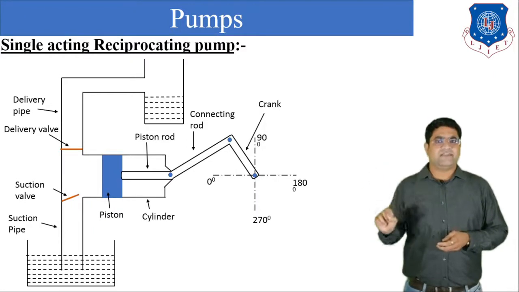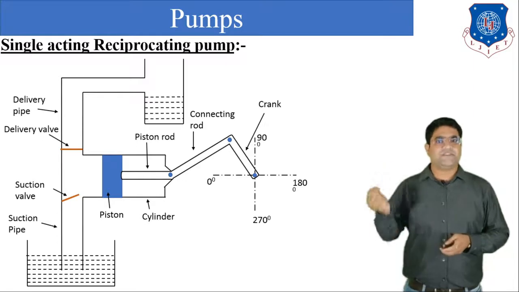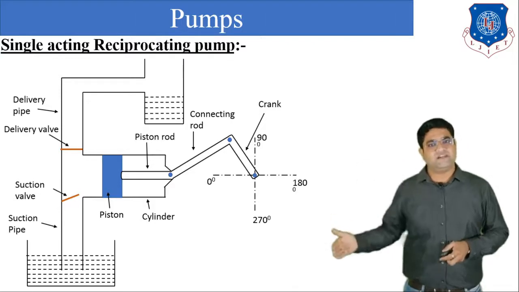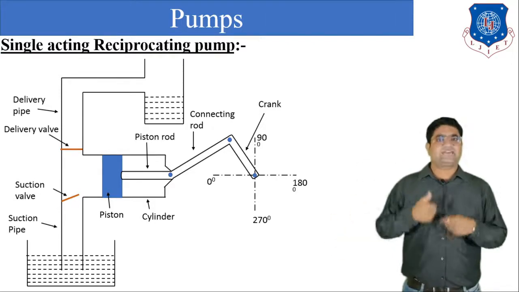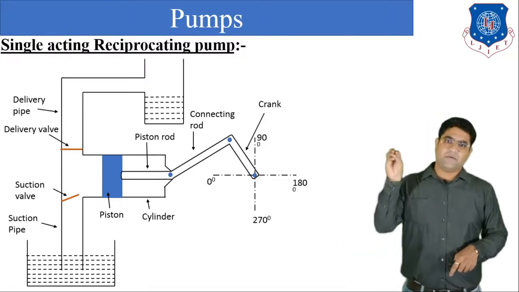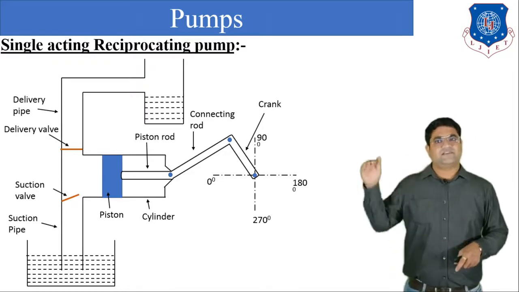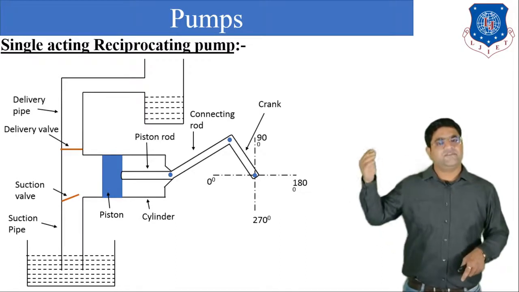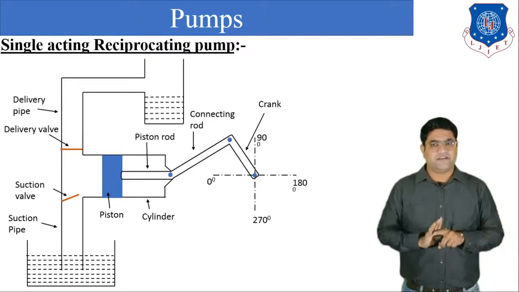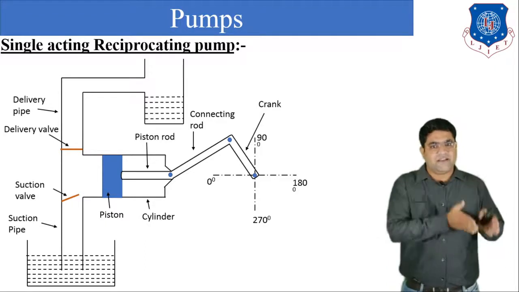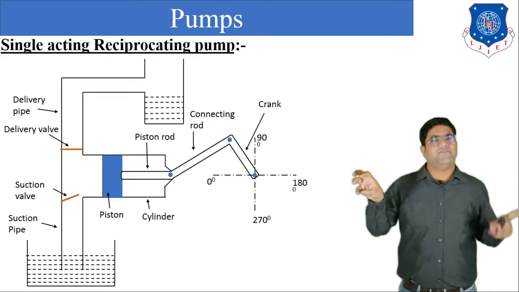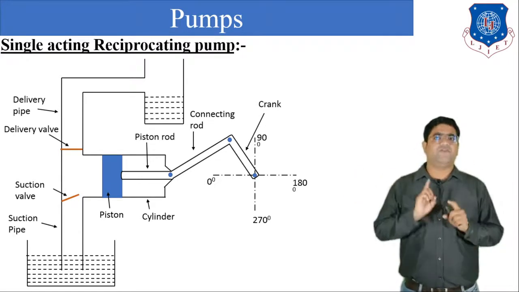So when the crank moves from 0 to 180, the piston will move from the leftmost position to the rightmost position, or from the inner dead center to the outer dead center. Simultaneously what happens? The liquid will move from the bottom tank to the pump. Okay, after that the suction valve will be closed and the delivery valve will be open. Here you have to understand that the piston is at the rightmost position, the liquid will be kept inside the pump and crank is at 180 degree. This is what all about our forward stroke.